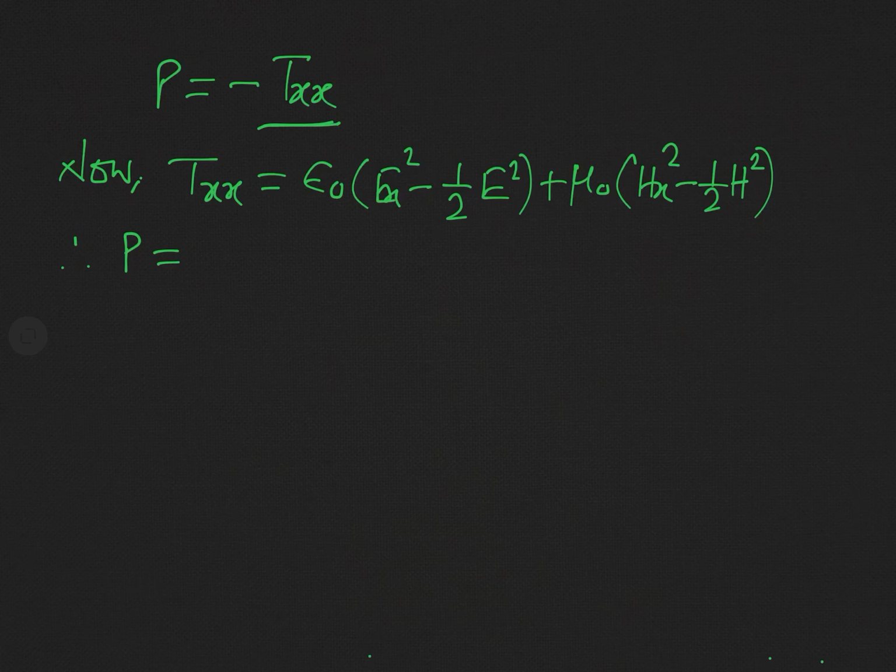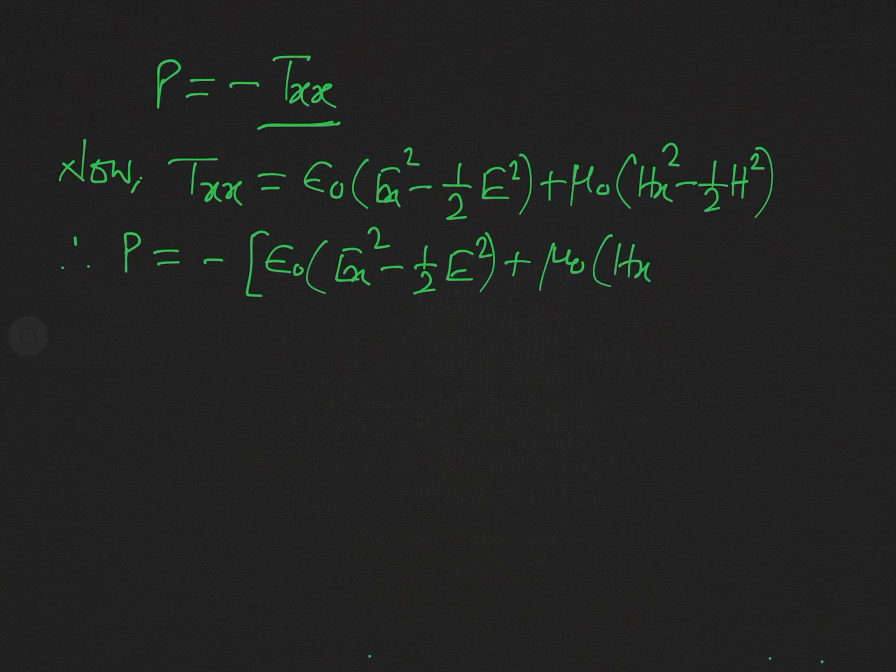since P is minus Txx. So simply put the negative sign before this, and when we put the negative sign, what will be our result? This will be simply minus epsilon naught into Ex square minus half E square plus mu naught into Hx square minus half H square. So this is the general expression for the radiation pressure.